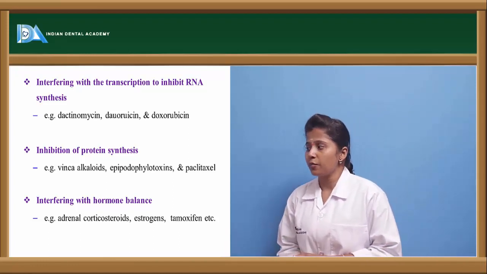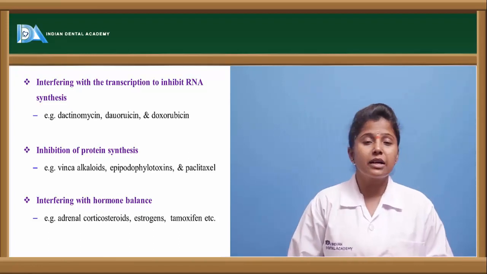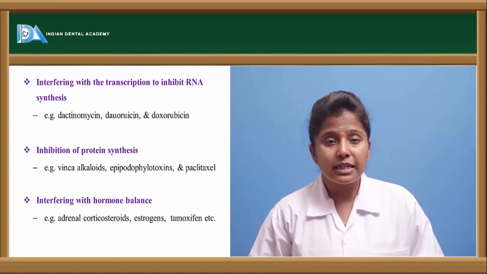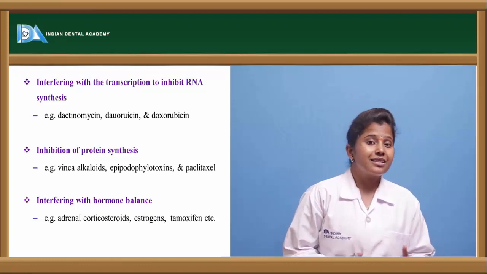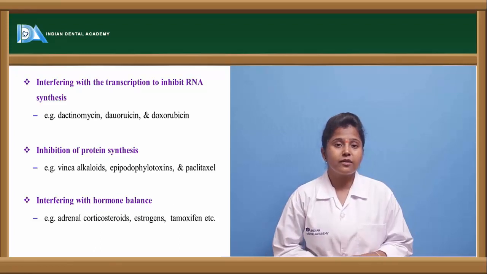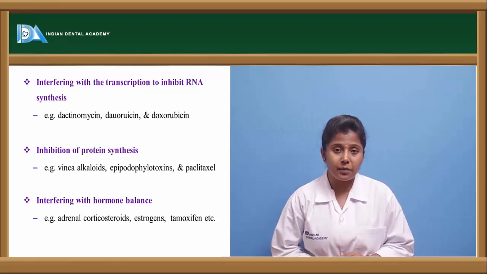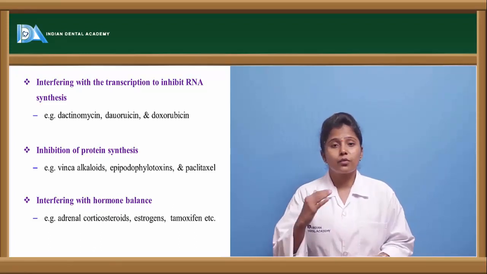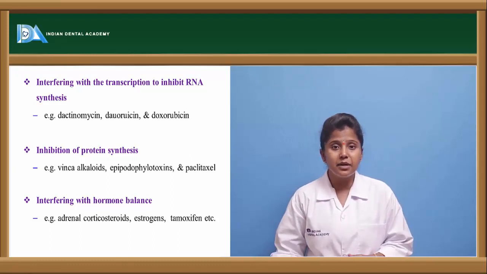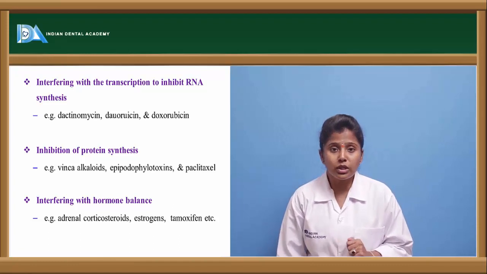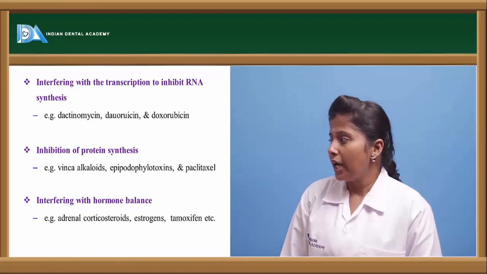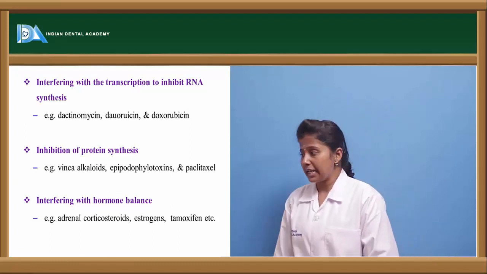And the inhibition of protein synthesis. There are various pathways, like de novo protein synthesis and other pathways, from where protein synthesis takes place. If we prevent these pathways, then protein synthesis is inhibited, and thereby cell growth won't take place. The drugs which come in this category are vinca alkaloids, epipodophyllotoxins and paclitaxel.